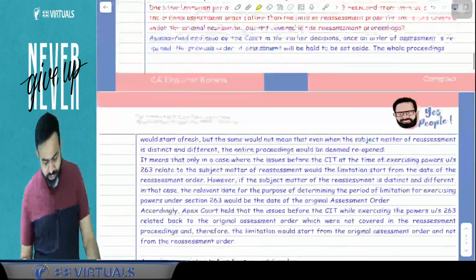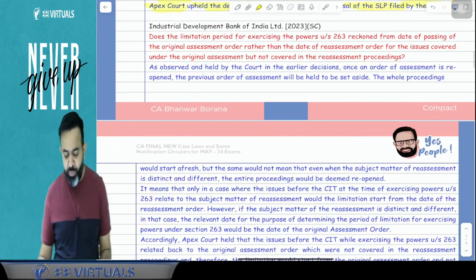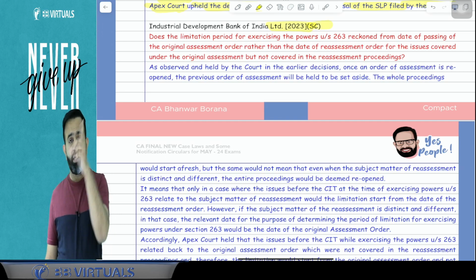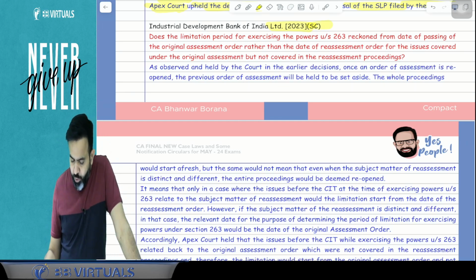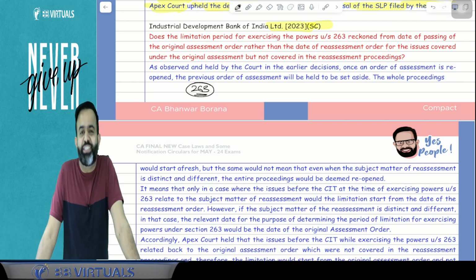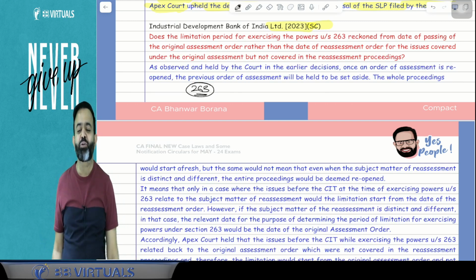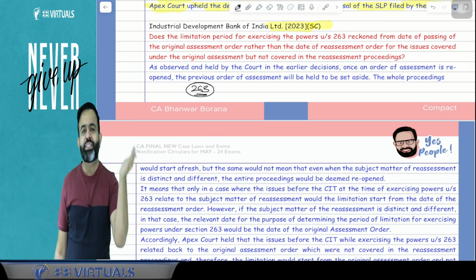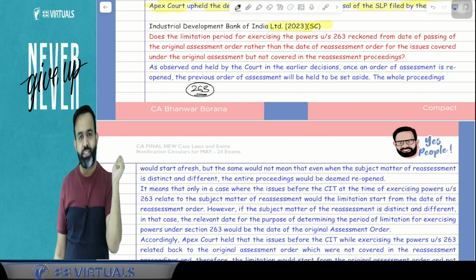Yes. Now the last case law, that is the Industrial Development Bank of India Limited, 2023 Supreme Court judgment. Now guys, if you remember, we have discussed one section, that is 263. 263 is the revision by the department. Means the department can do the revision. Revision by the department means CIT, PCIT, CCIT, PCCIT.